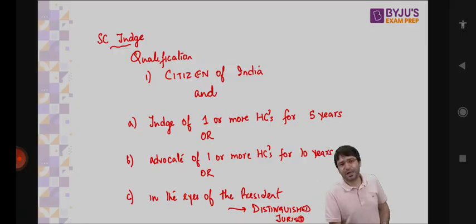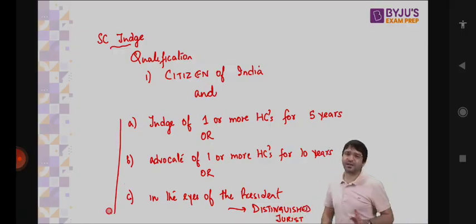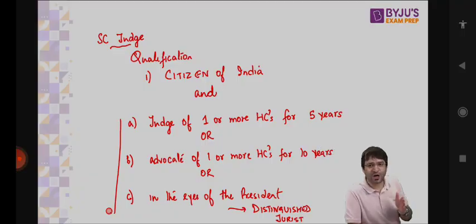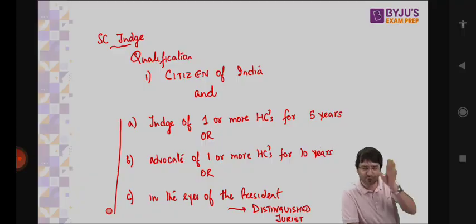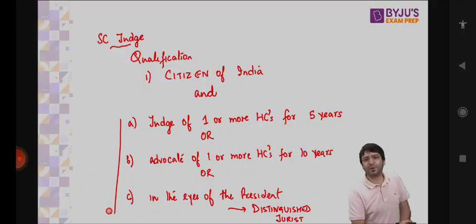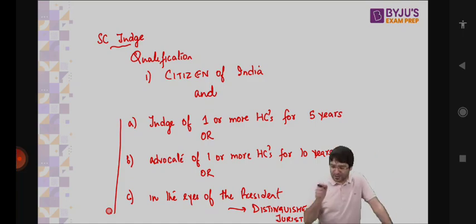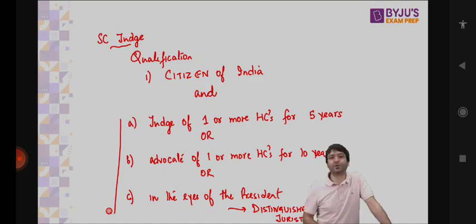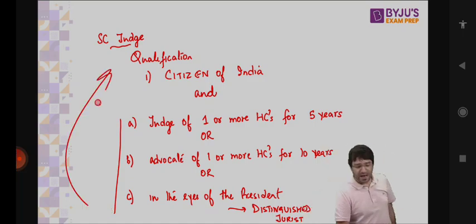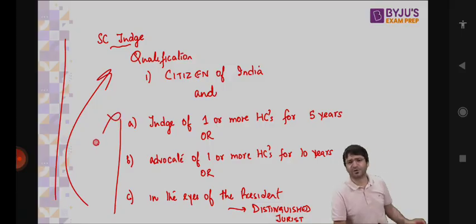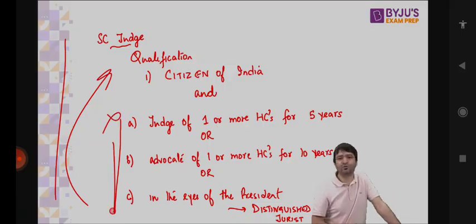If you are a citizen of India, then you have to meet one of these 3 criteria. You are a citizen of India, and at the same time, you are judge of one or more high courts for 5 years. You are qualified to be appointed as the Supreme Court judge. You are the citizen of India, and you are the advocate in one or more high courts for 10 years. You are qualified. You are a citizen of India, and in the eyes of the President of India, you are a distinguished jurist. You are qualified to be appointed as the Supreme Court judge. And if you meet this qualification, except the judge qualification, because the judge cannot be appointed as Attorney General, that means if you meet any of these 2 criteria, you can be appointed as the Attorney General for India.